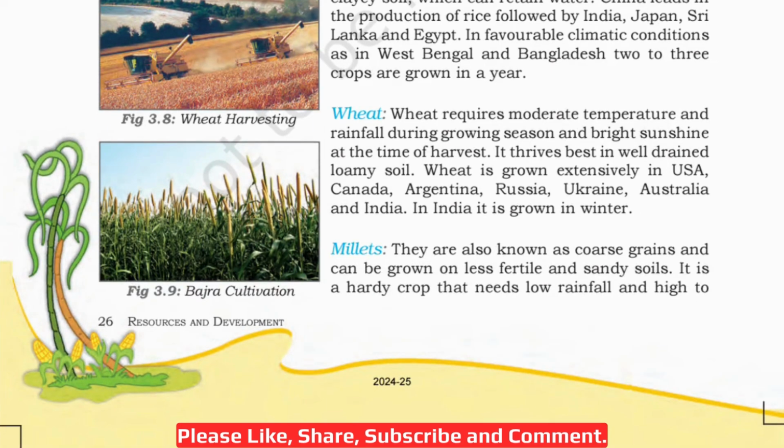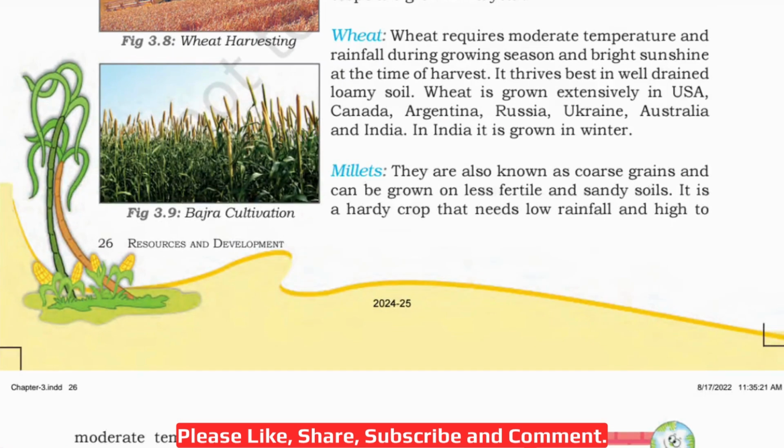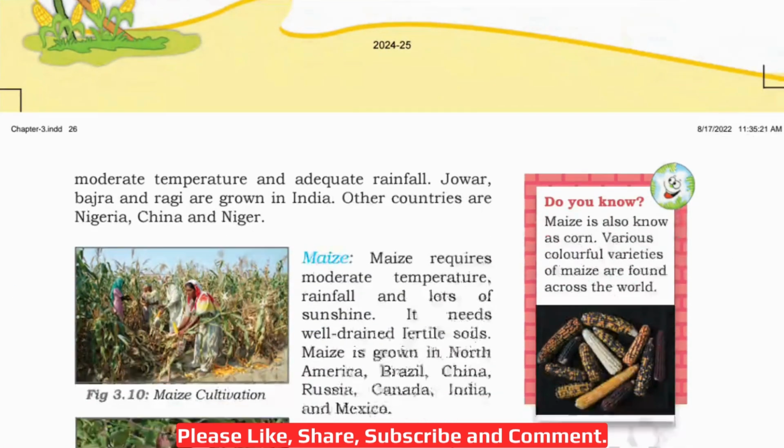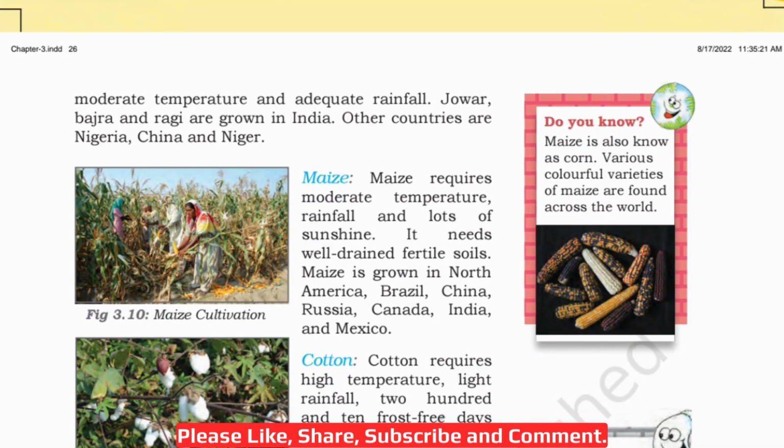Then millets. They are also known as coarse grains and can be grown on less fertile and sandy soils. It is a hardy crop that needs low rainfall and high to moderate temperature and adequate rainfall. So it doesn't require special conditions. So jowar, bajra and ragi are grown in India. Then other countries are Nigeria, China and Niger.